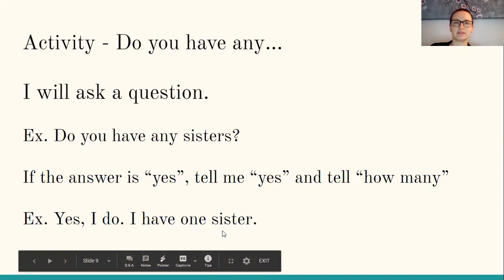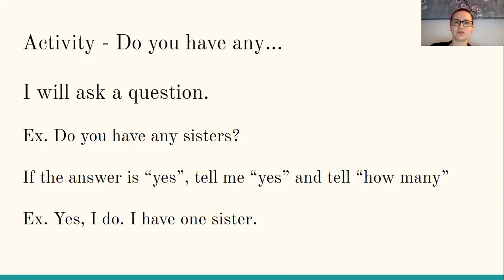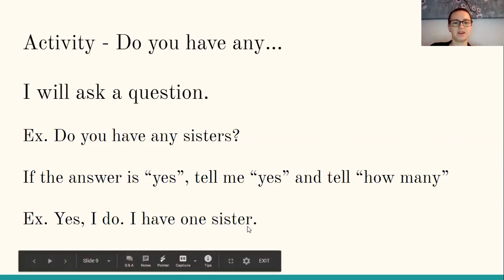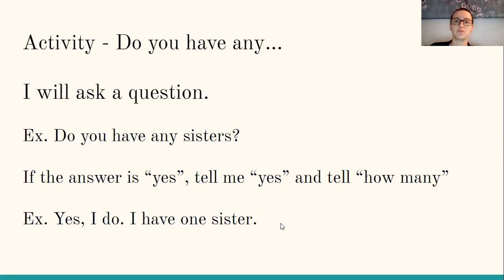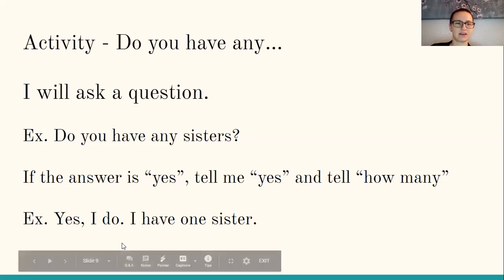Also, as you're writing this, pay attention to if it's singular or plural. If it's singular, if it's one, then you don't need to add that S. If it's plural, two or more, you may need to add an S. So for example, do you have any sisters? Your answer would look like this: yes, I do. I have one sister, right?